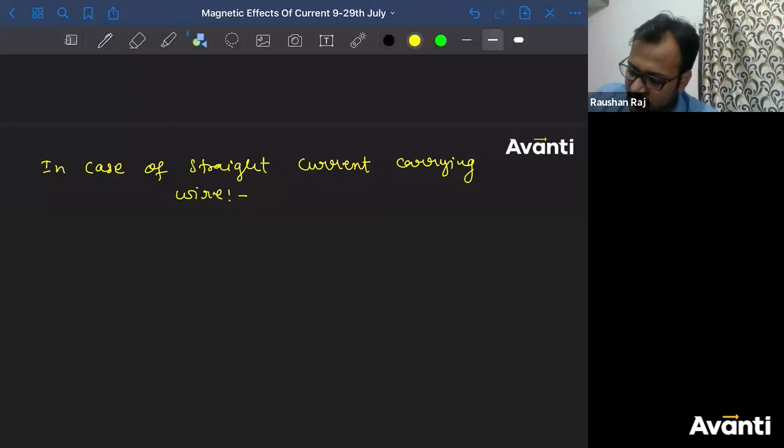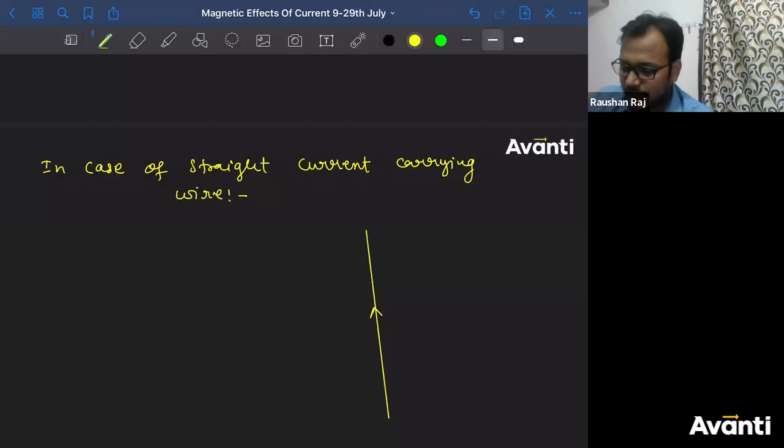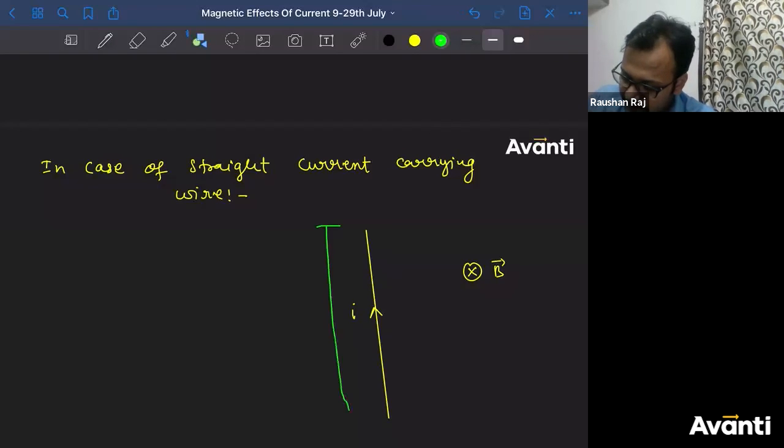So if you're having a current carrying wire like this, and the magnetic field is into the plane, current is I, and the length of this current carrying wire is, let's say, L. Find out the force on this current carrying wire.